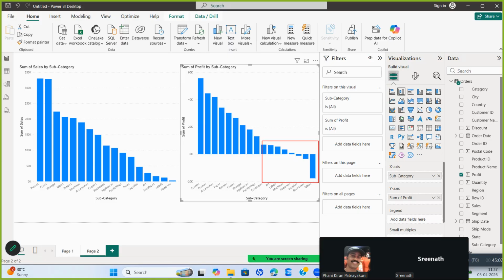Looking at the visual, the client will understand it's not arts, envelopes, labels and fasteners that I need to take action on, but the people who are giving me negative losses, I need to shut the businesses down. So they are actually bookcases, suppliers, tables. That means you have these as a part of all the categories: technology, furniture, office supplies. Understood the analysis? Some are performing very good in even office supply and furniture also, other than technology. Why do you want to close them? Close only those businesses where there is no demand or they're not giving you profits. Understood?